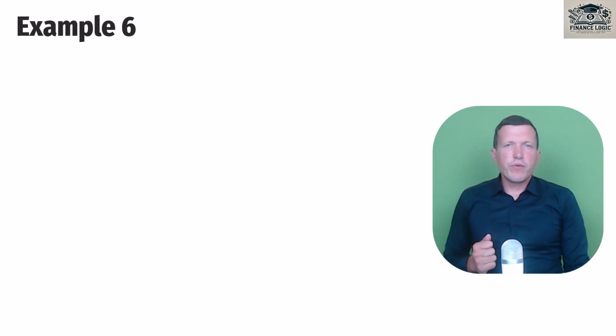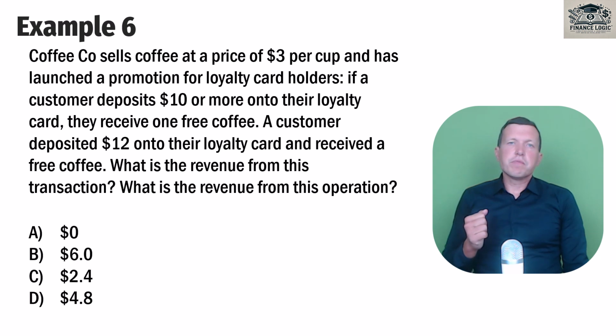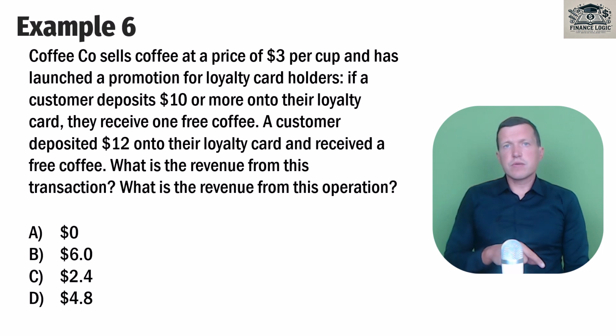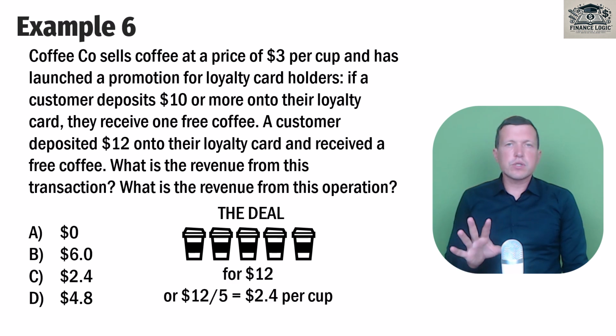Next one, very similar to the previous, but this customer has deposited $12 and received free coffee. So the difference with the previous one is that this customer decided to get free coffee right now. Here are the options. Stop me if you need, and let me continue. The deal, as we know, is the same as in the previous example, to provide our customer with 5 cups of coffee for $12 or $2.4 per cup.